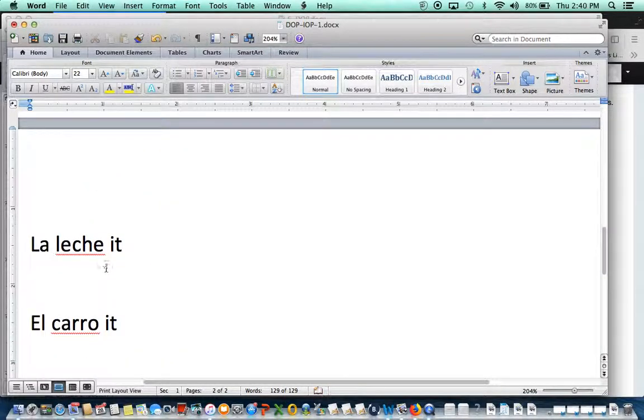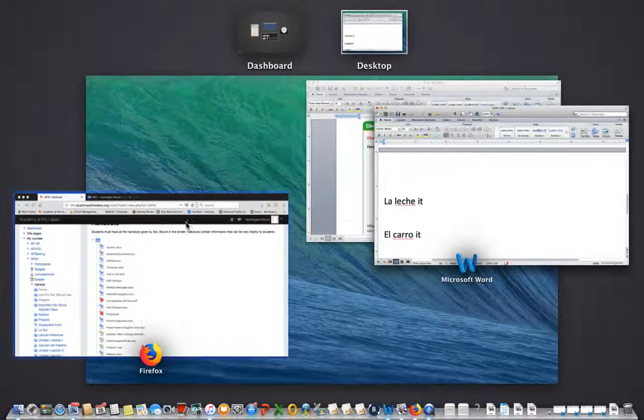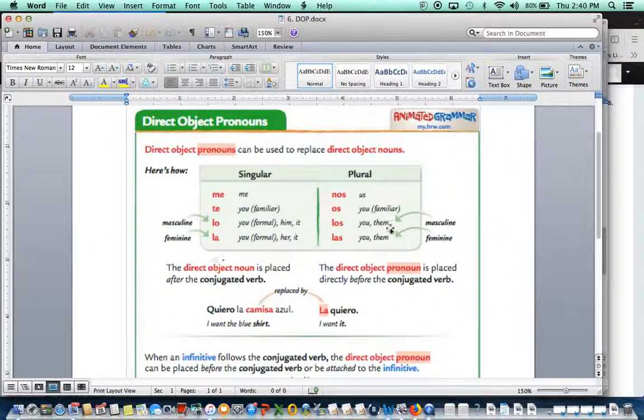In Spanish, you have to apply this one right here. Again, if you are replacing an object that is only one and is masculine, it's lo. If it's more than one and masculine, it's los. If it's only one and feminine, it's la. And if it's more than one and feminine, it will be las.